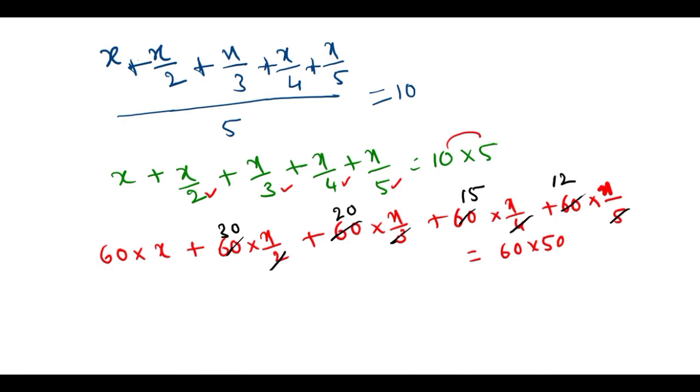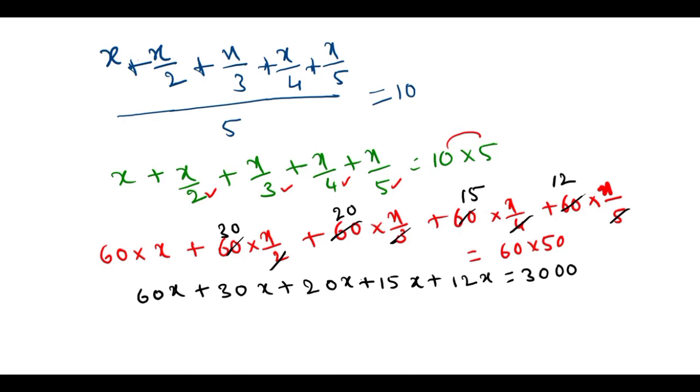So we can add how many x's are there here. This is 60x plus 30x plus 20x plus 15x plus 12x. 6 5s are 30, so 3000.